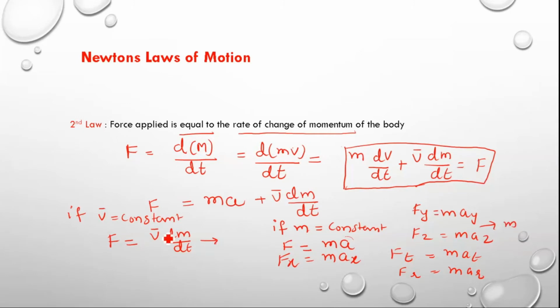When we take the equation F equal to v into dm by dt, it is in fluid mechanics. Everybody knows F equal to ma, which is applied to rigid bodies. So in mechanics we take F equal to ma. But in fluid mechanics, whenever we find the force exerted by the fluid, it is the product of the mass flow rate and the velocity of the fluid.